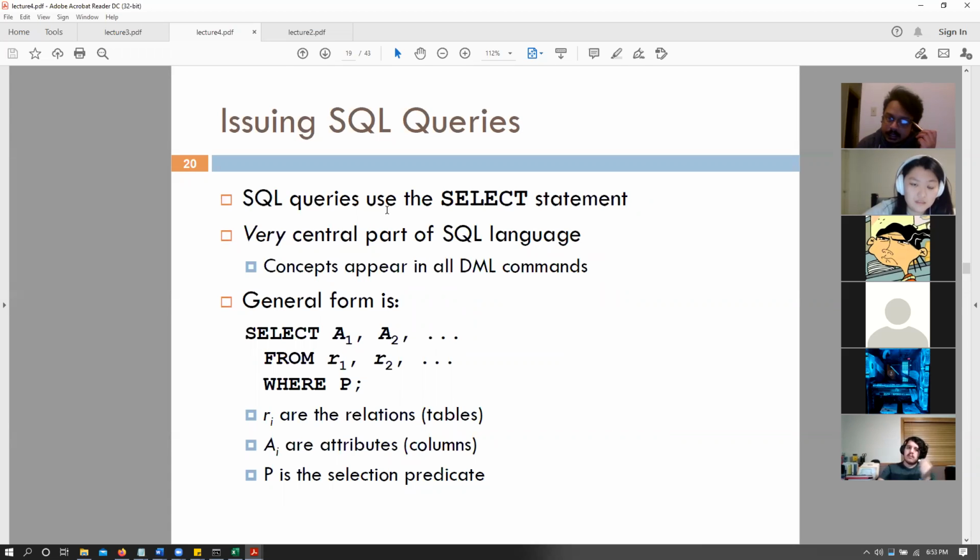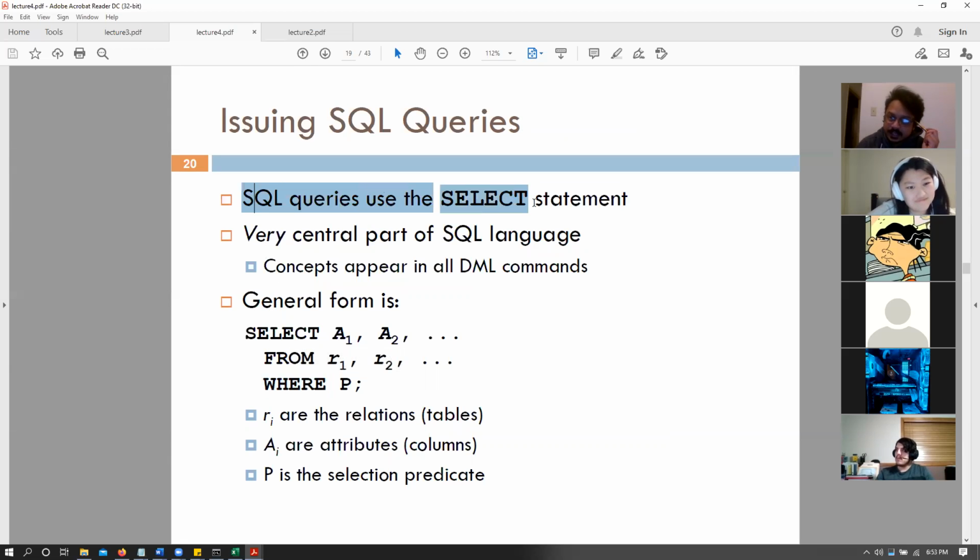In SQL queries, we use something called the select statement. It will be a bit confusing because select is essentially relational algebra's project, and where is essentially relational algebra's select. It becomes a bit confusing. Welcome to my world, but welcome as it is.